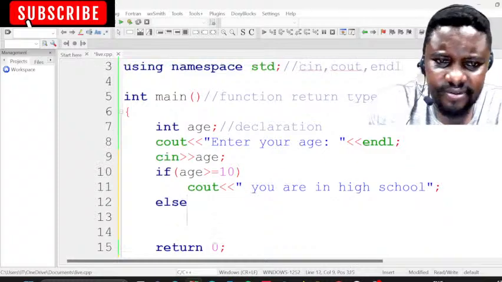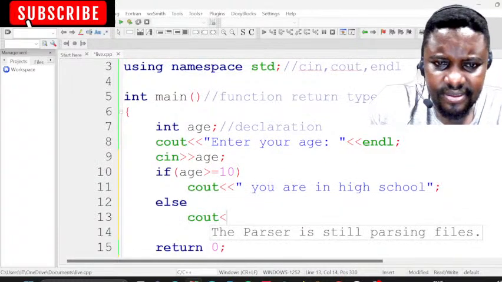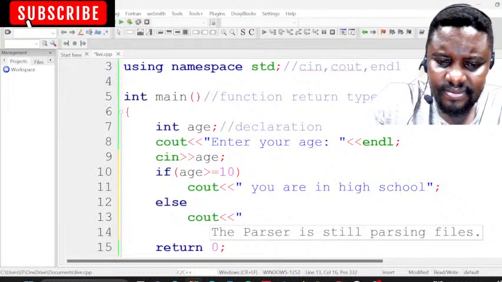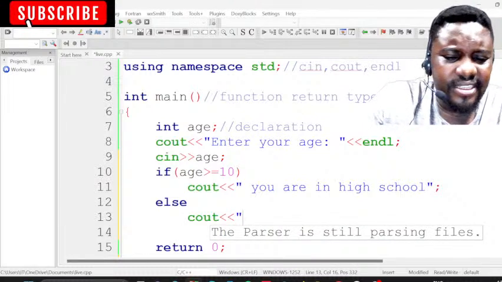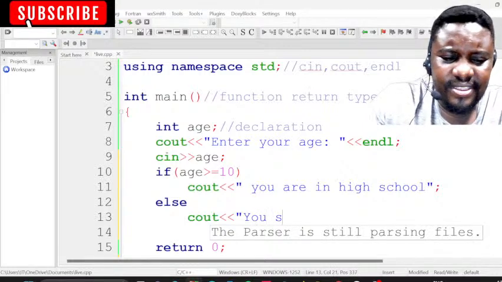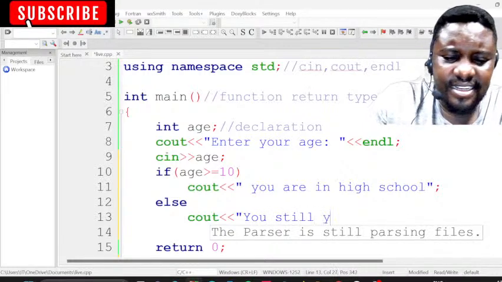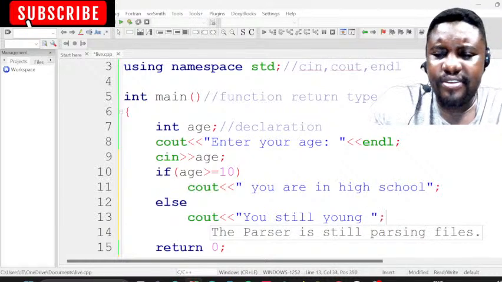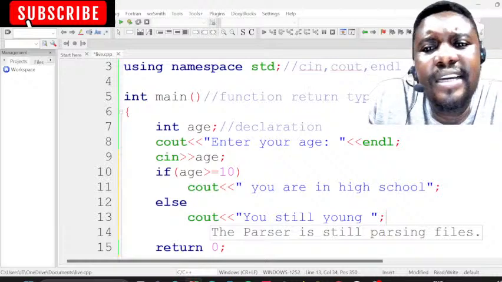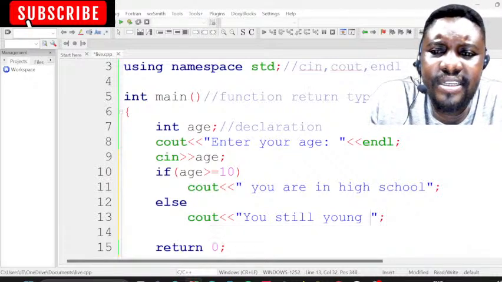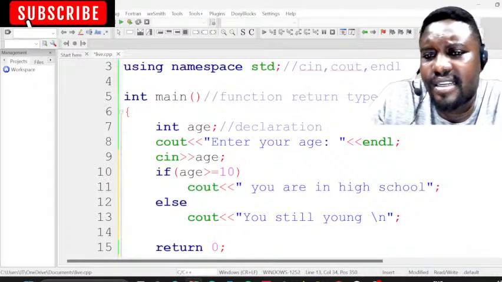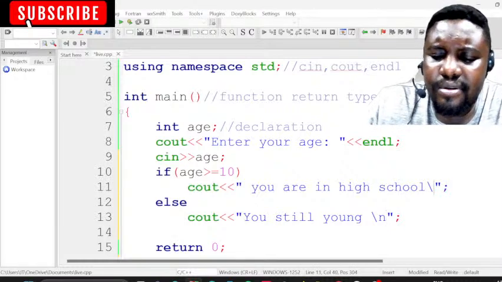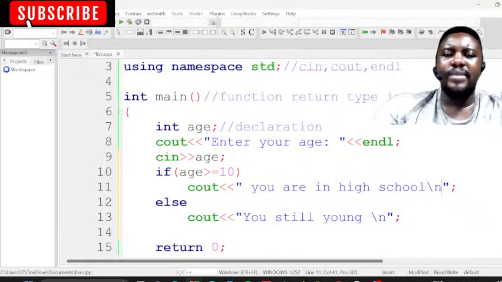Else, what must happen? cout, I will just say you are young, you still young. See, I'm not even using endl now. The other way you can use endl is to use \n, which means end line. When you use \n, it must be inside the double quotation marks. It still means end line.